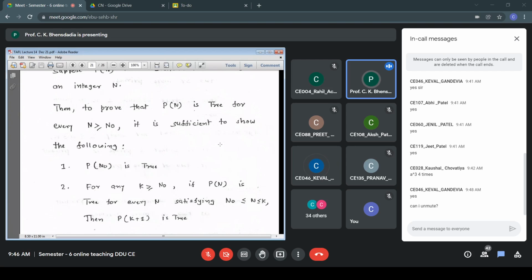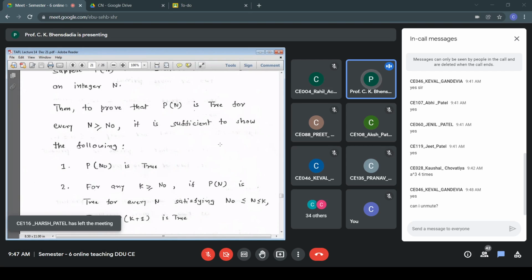Sir, in the weaker form of mathematical induction, in the second statement, we have the condition n0 less than or equal to k. But in this strong form of PMI, the condition is n0 less than or equal to n less than or equal to k. So what does this imply? In the previous case, the weaker form, P of k implies P of k plus 1. If P of k is true, then P of k plus 1 is true. Whereas here, we don't talk about a single value, n equal to k. We talk about a range of values starting with n0 till k. So we talk in terms of P of n, where n ranges from n0 till k.